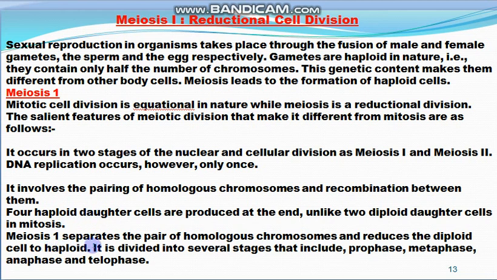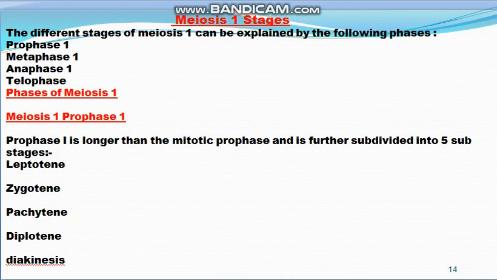Meiosis first separates the pair of homologous chromosomes and reduces the diploid cell to haploid, and it is divided into many stages which include prophase, metaphase, anaphase and telophase. So meiosis first is divided into prophase first, metaphase first, anaphase first and telophase first.